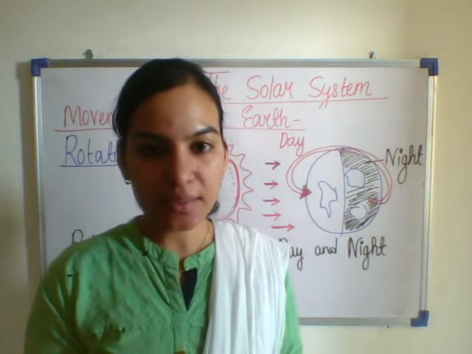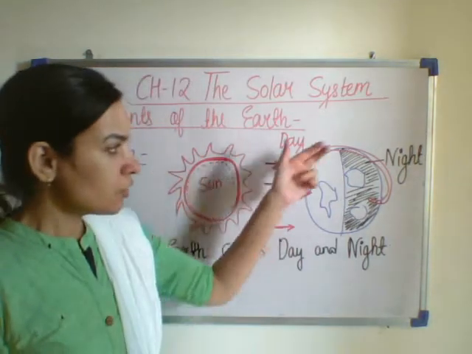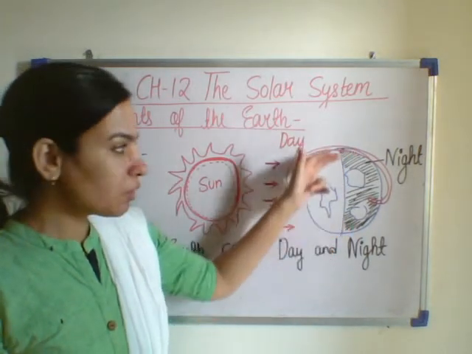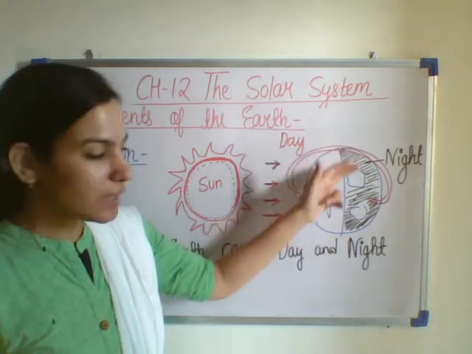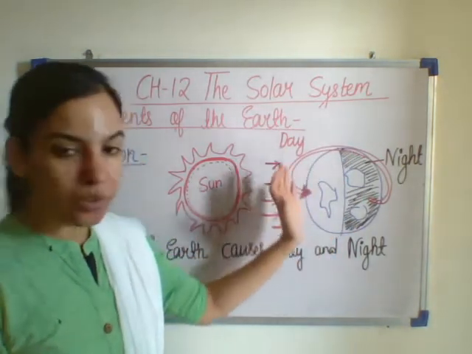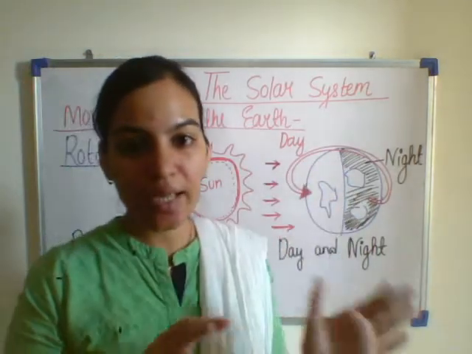Now what is axis? It is an imaginary line which passes from the north pole to the south pole. The north pole is present above, and the south pole is present below. Now the earth rotates. Because of this rotation, we are having day and night.